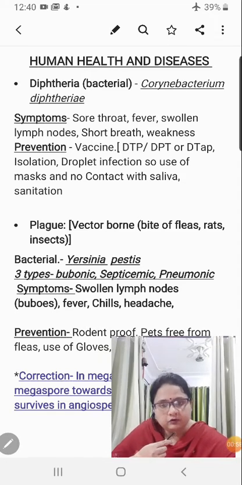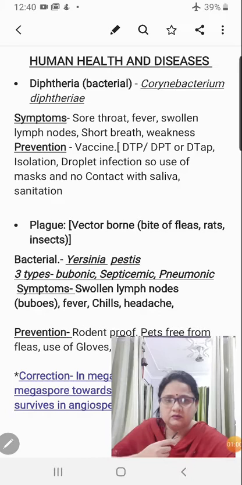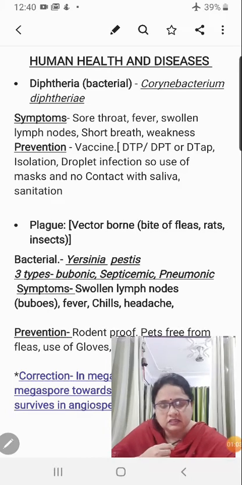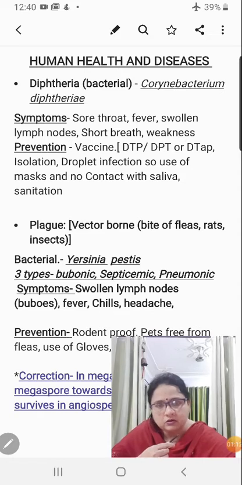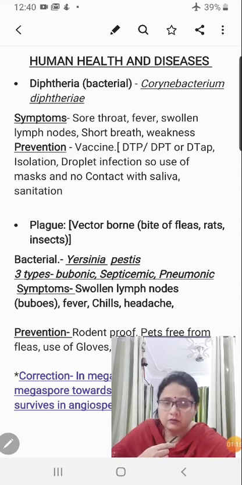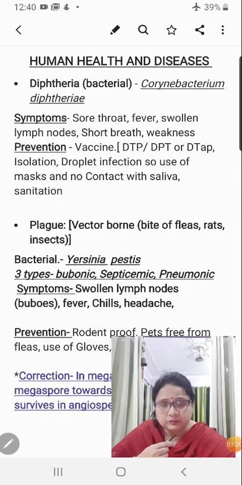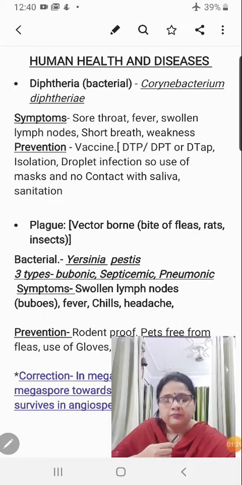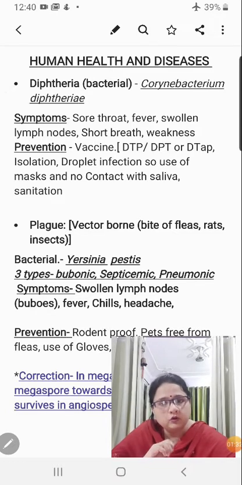Before we go with the symptoms and all, you must remember that this disease goes with unhygienic conditions, right? Because this is also a droplet infection, the way you studied about common cold and pneumonia, all of which were respiratory droplet infections. So sneezing and coughing was an issue. So hygiene, sanitation, cleanliness, masking and isolation, everything is to be included here. But first of all, let us go with the symptoms.